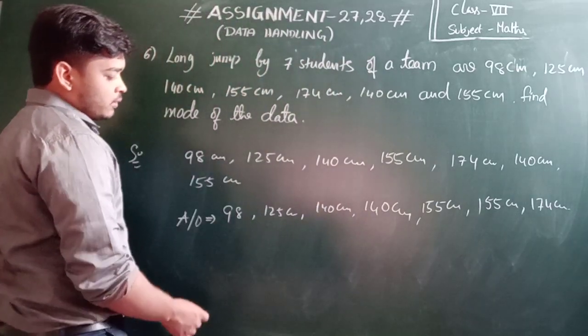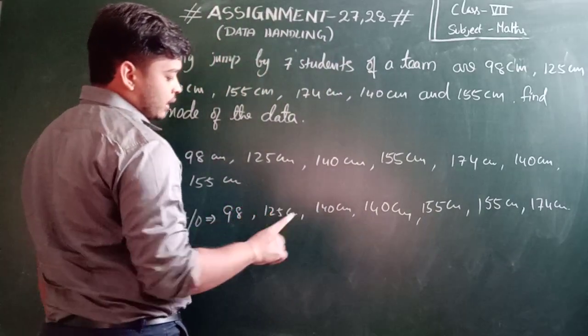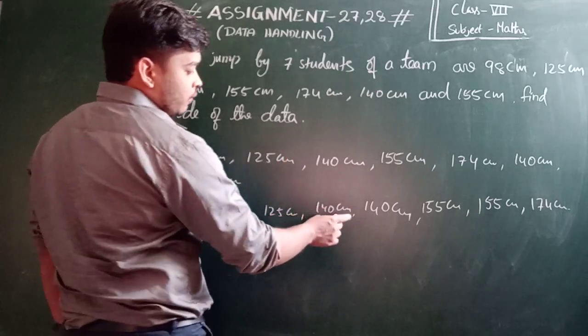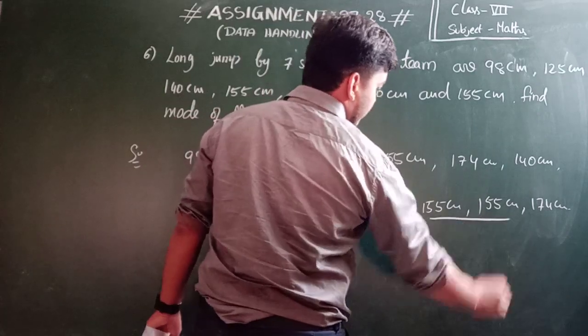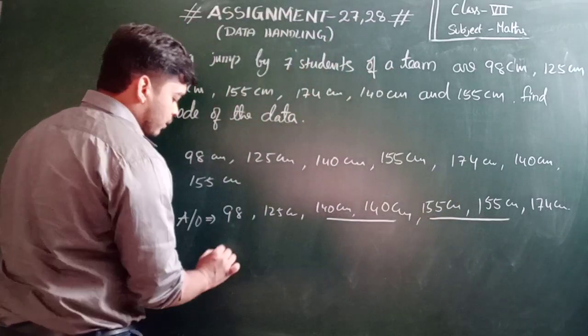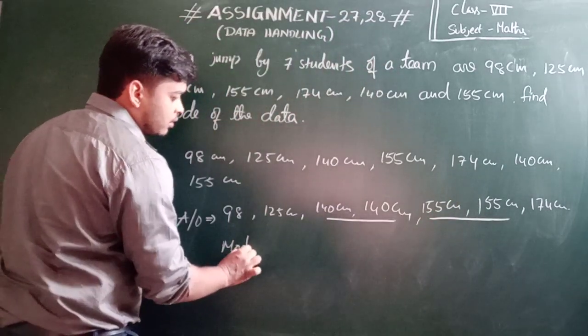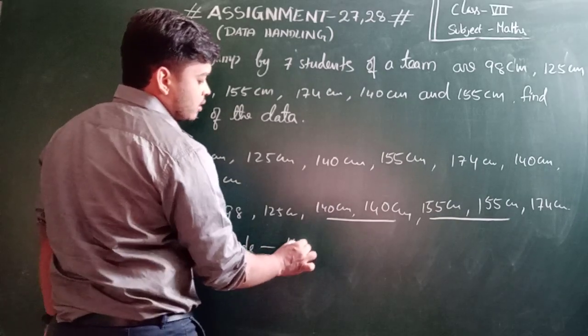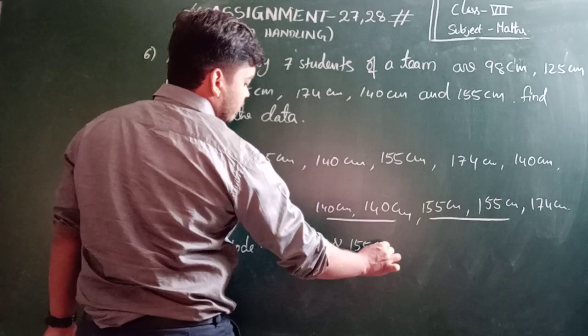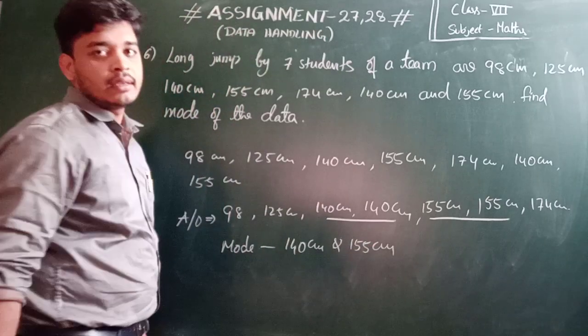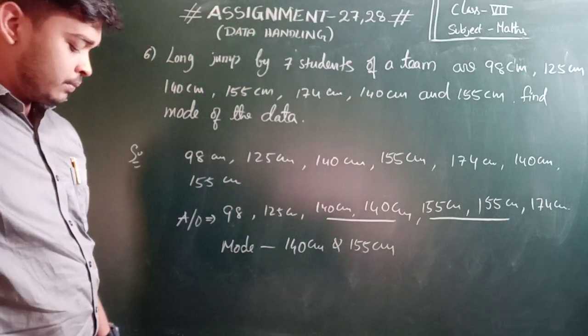So here if you observe, 98 is one time and 125 is one time, 140 and 140 are two times, 155 and 155 two times, and 174. The mode of the data is 140 centimeters and 155 centimeters; it is bimodal, right? Now the next one.